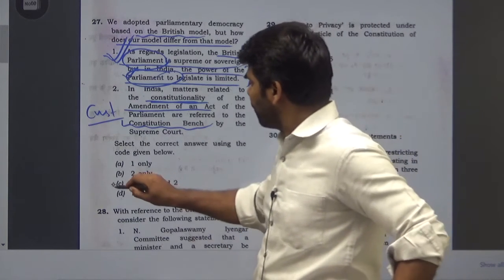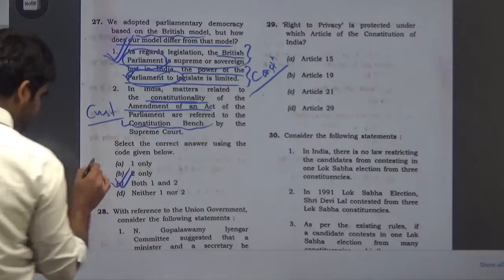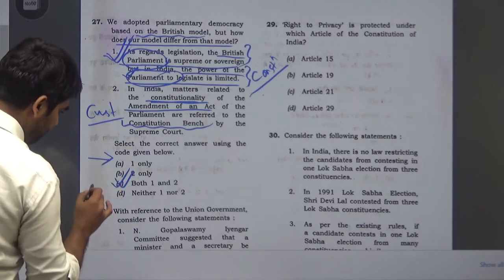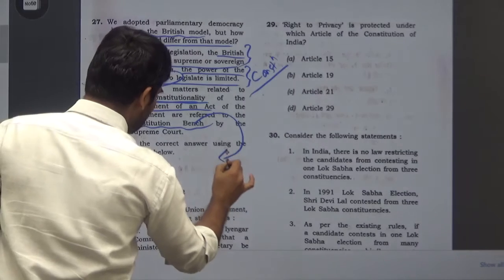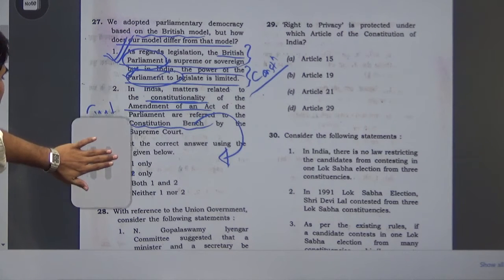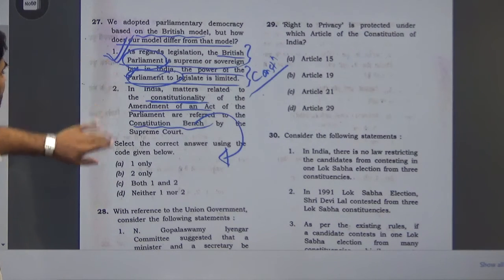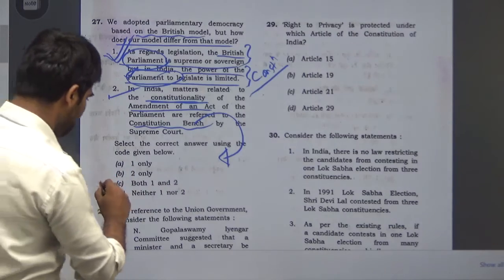So I would suggest answer C, but most likely there could be a difference between option A and option C, where on some grounds this could not be treated as correct. But I will go with C, because in India there is a check for the constitutionality of any act, and that is done by the Supreme Court under the Constitution Bench. So again statement 2 is correct and my answer is C.